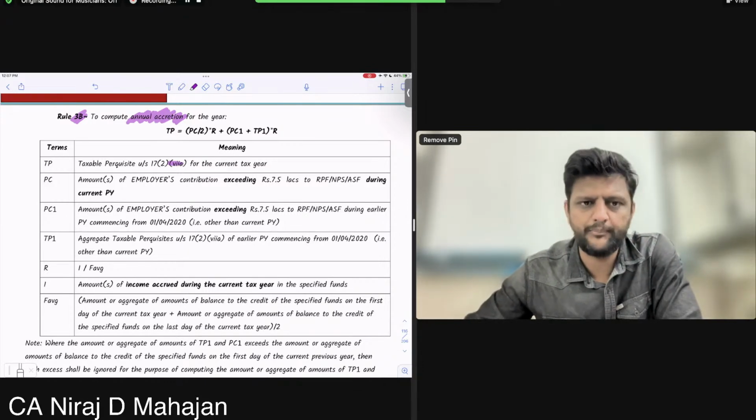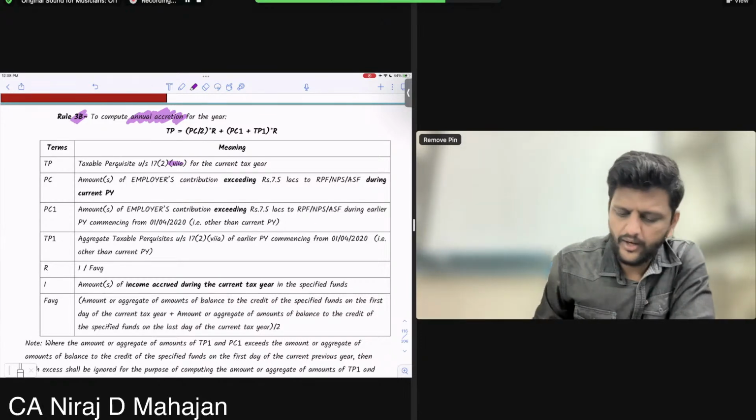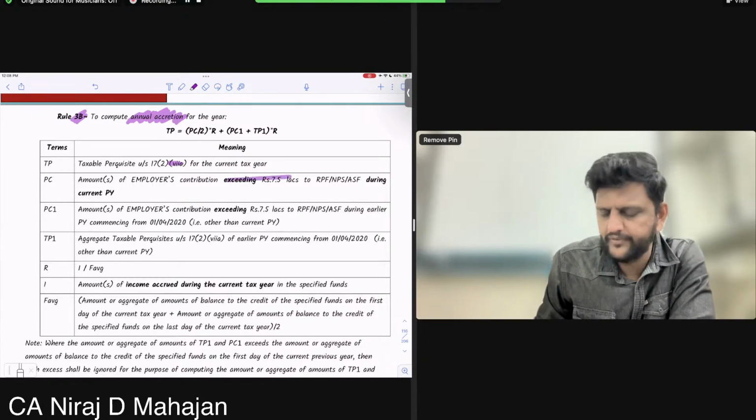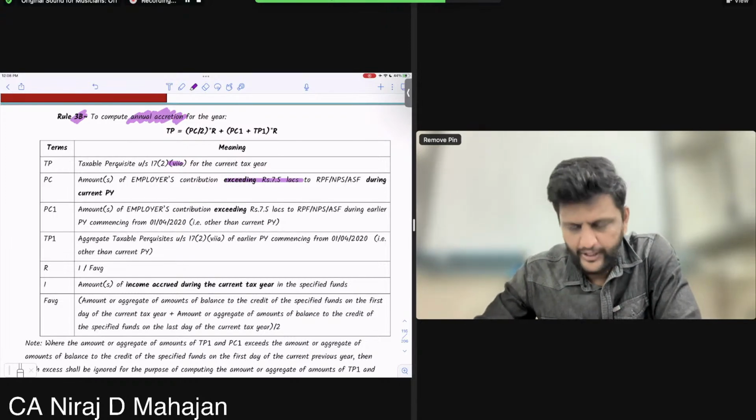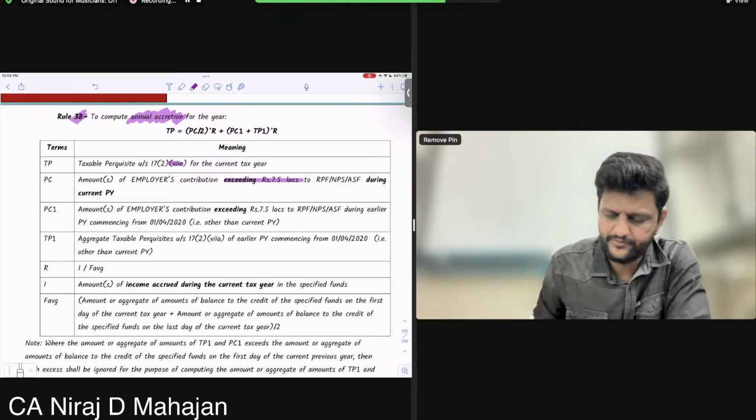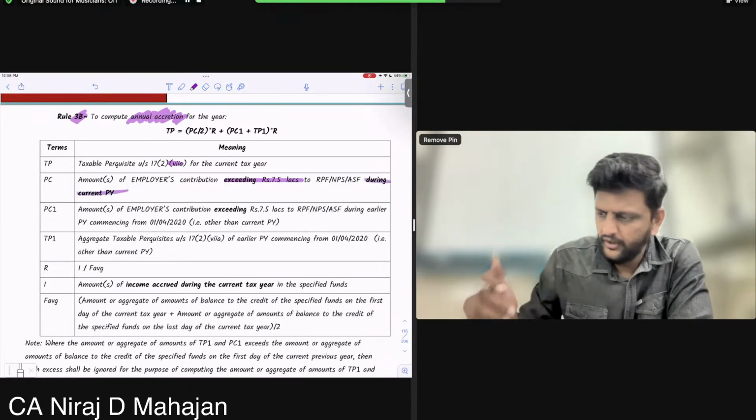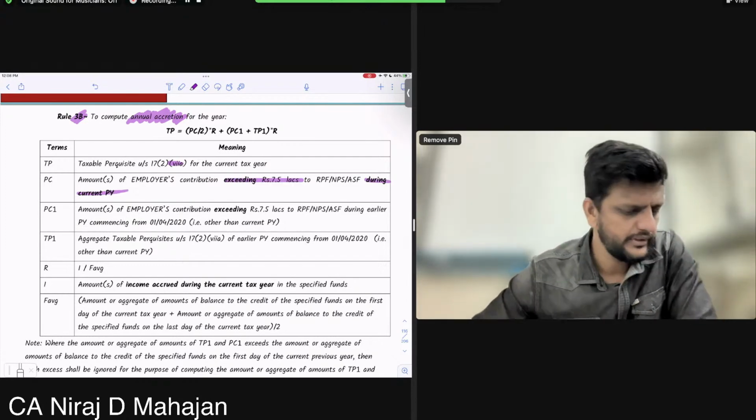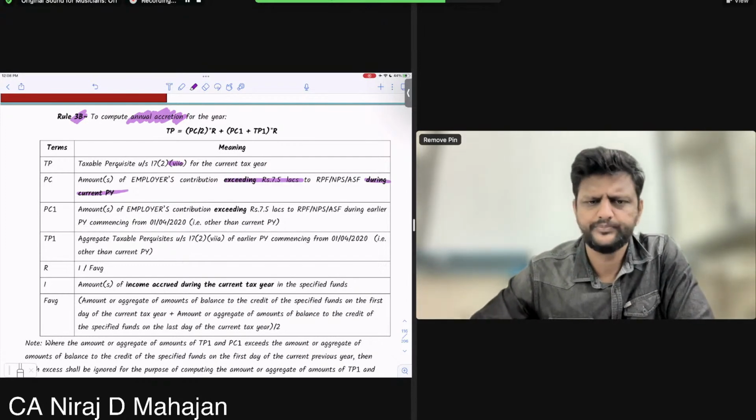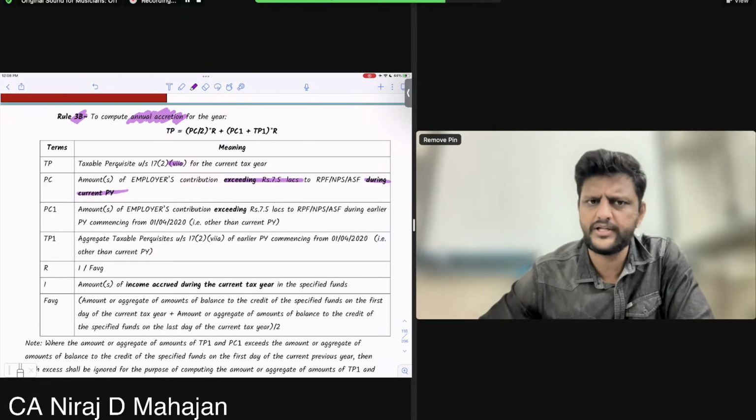Amount or amounts of employer's contribution above 7.5 lakh. This is what we were interested in, to recognize provident fund, NPS, and approved superannuation fund during the year. Whatever is above 7.5 lakhs, divided by 2. Finally, this is your employer's contribution. Chalega? Fine?